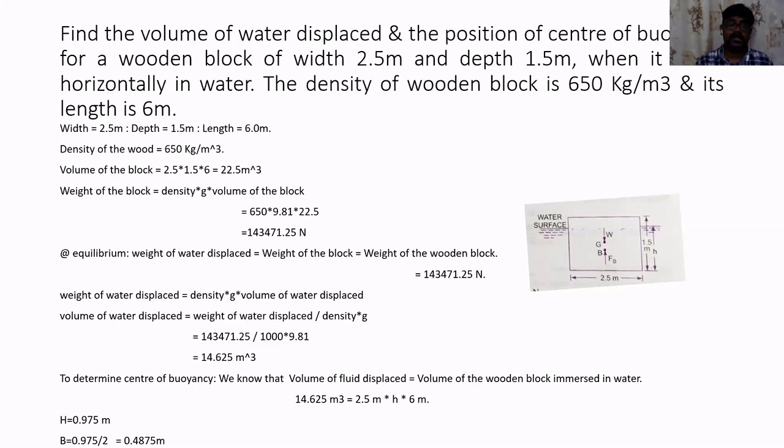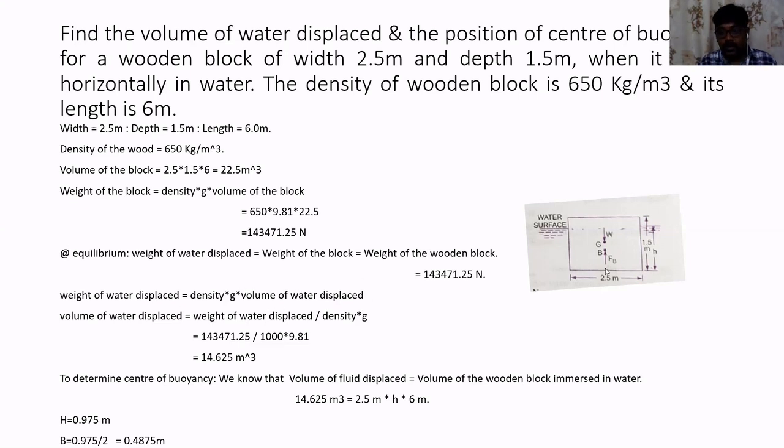Now, what is the ultimate thing that we want? The ultimate thing is the volume of water that is displaced. We have calculated in the previous step the weight of the water that is displaced. So, how to calculate the volume of water that is displaced? The weight of water displaced can also be written as the density of water into acceleration due to gravity into volume of water displaced.